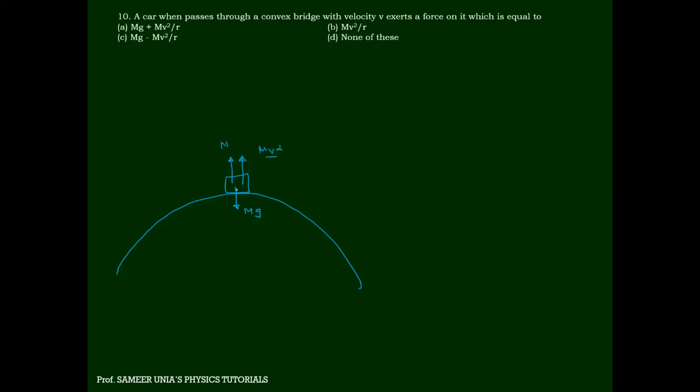Can I say F net is 0? Because when you apply centrifugal force, you have to apply F net is 0. So N plus mv square by r is equal to mg down. So N is equal to mg minus mv square by r. Yes or no? Yes. So it is mg minus mv square by r is the answer. Fine.